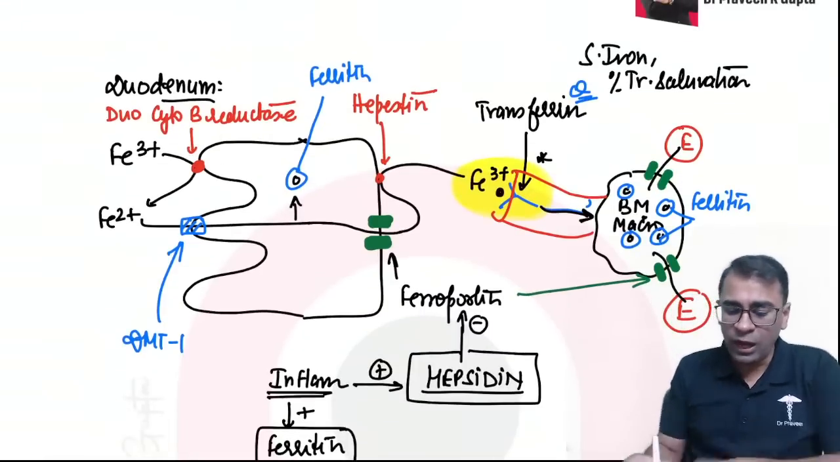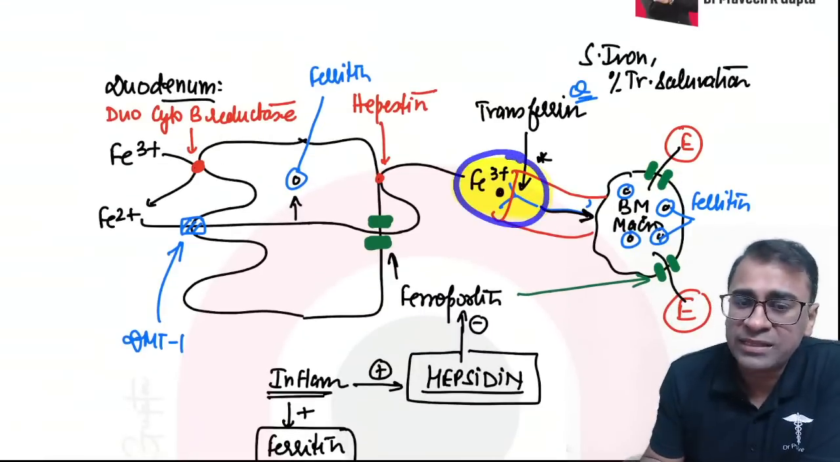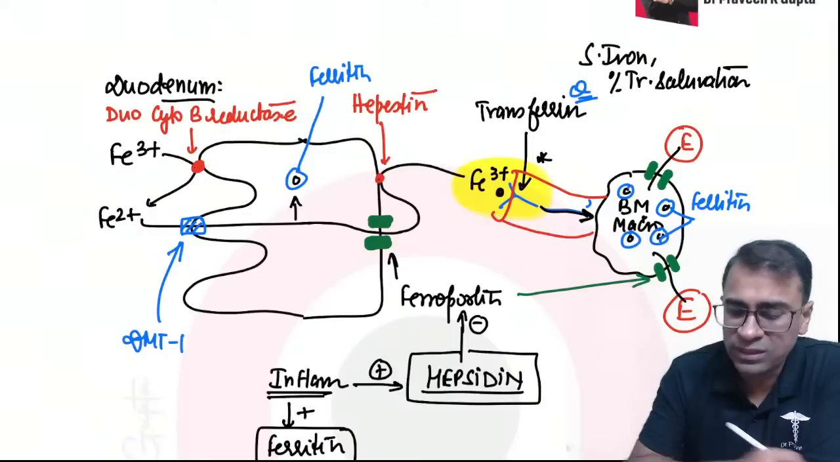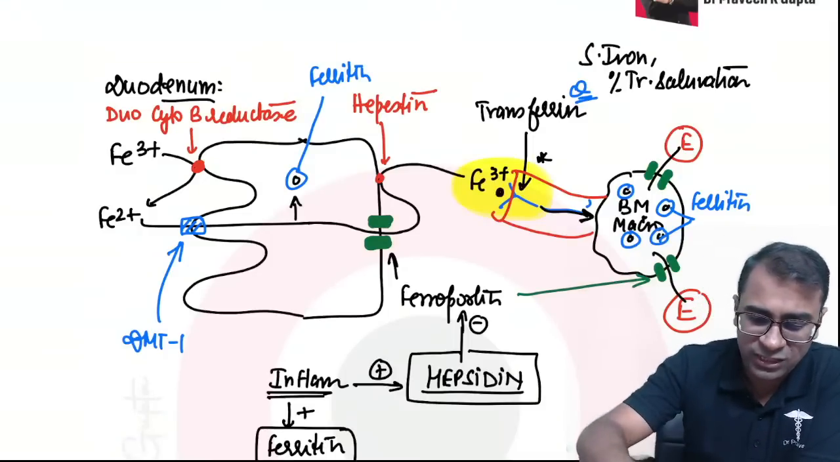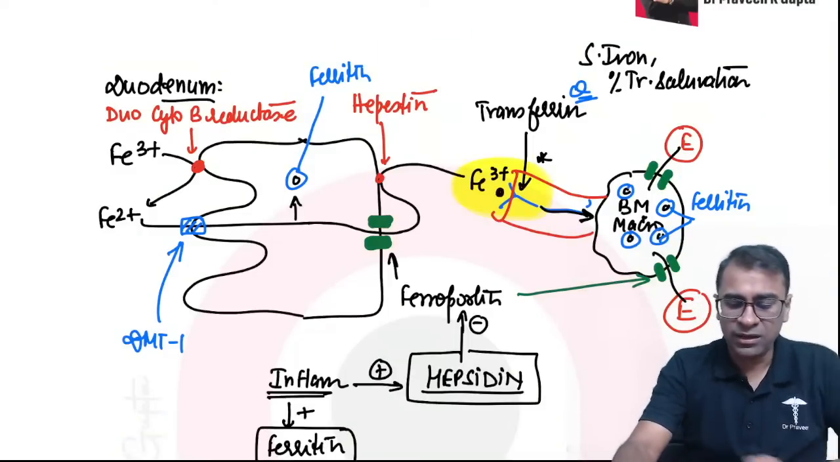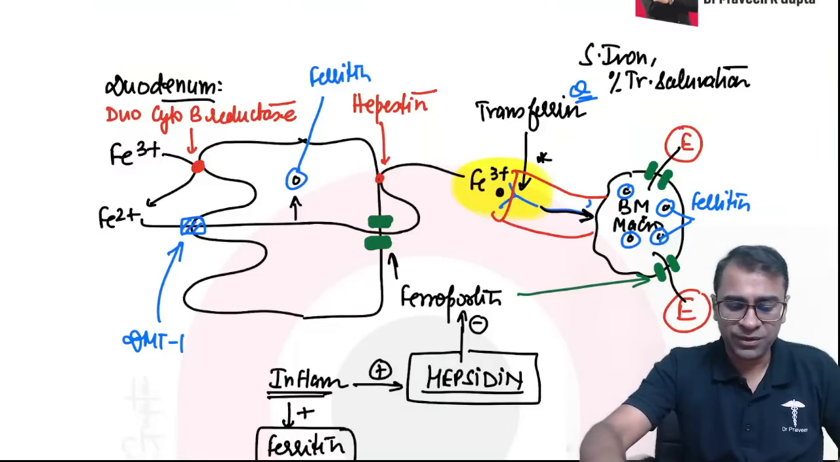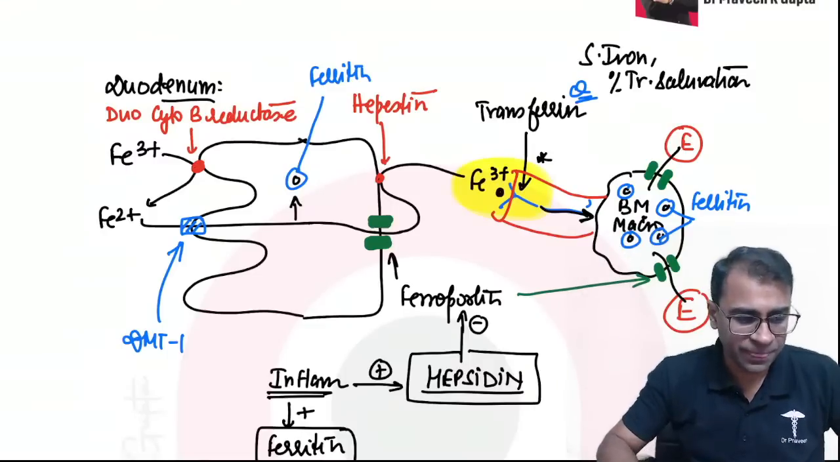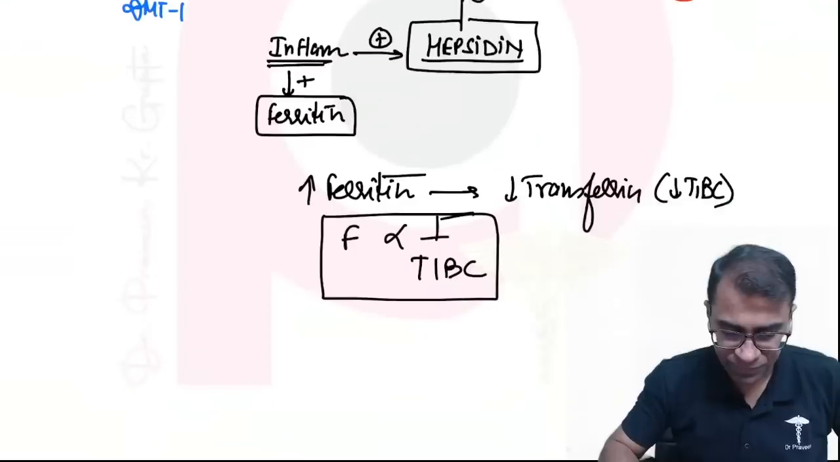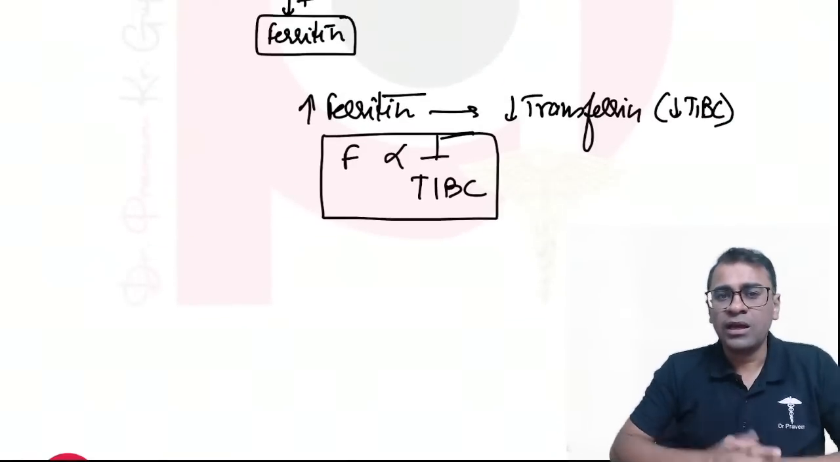Okay, now this iron being in the serum, we can call this serum iron, and the same iron is also called transferrin bound iron. The same iron is also referred to as transferrin bound iron, this iron. Okay, now let's see the basic role.